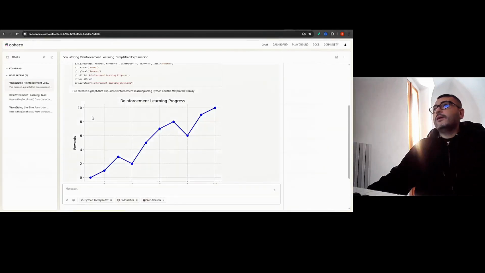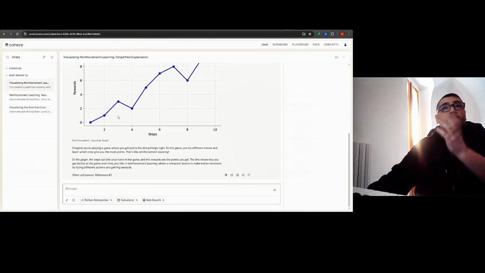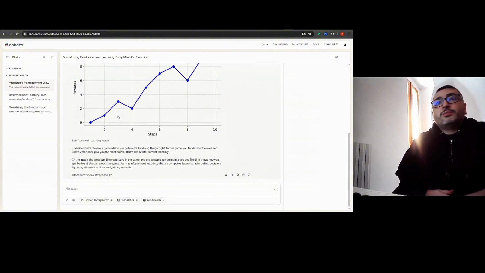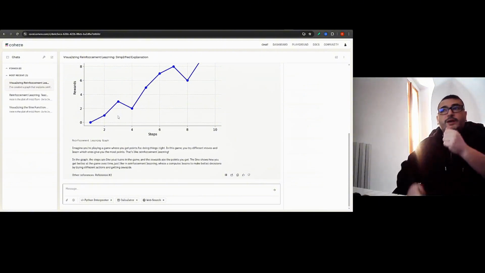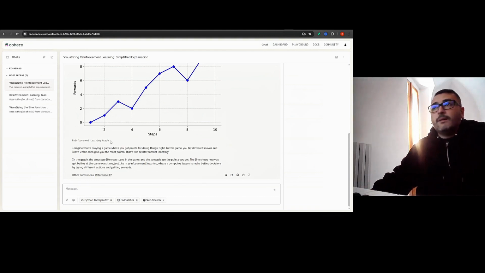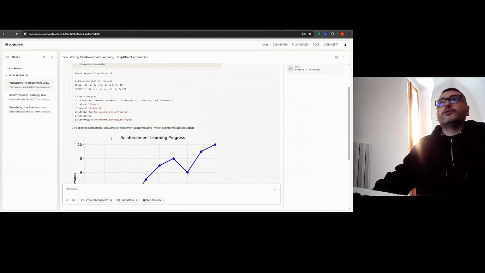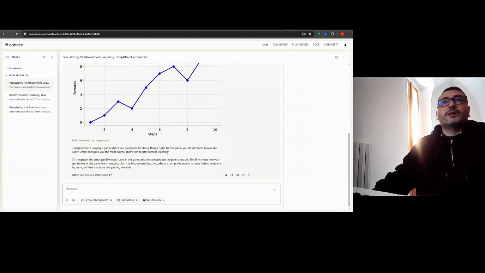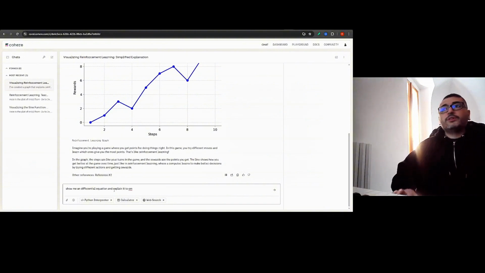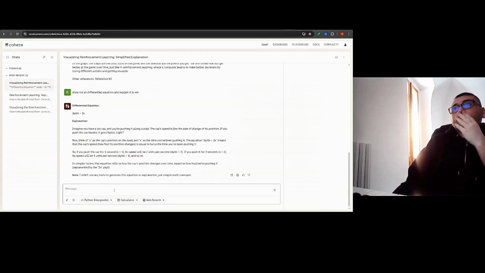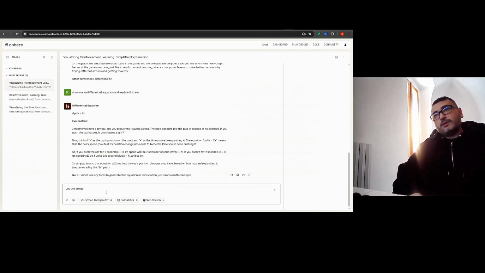So on this, a Python integrated, use Cohere if you want to have these beautiful graphs already in a very quick way. It's something that I found. Also for mathematics, it seems to be optimized with the calculator tool. Show me an equation, a differential equation, and explain it to me. I want to see now basically the calculator power on response. Use the power of the calculator tool.